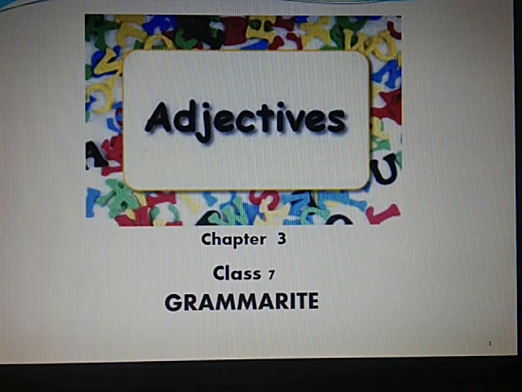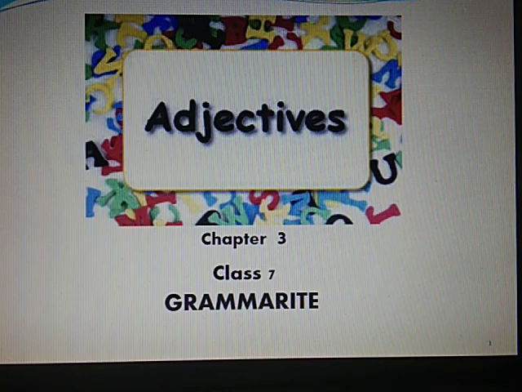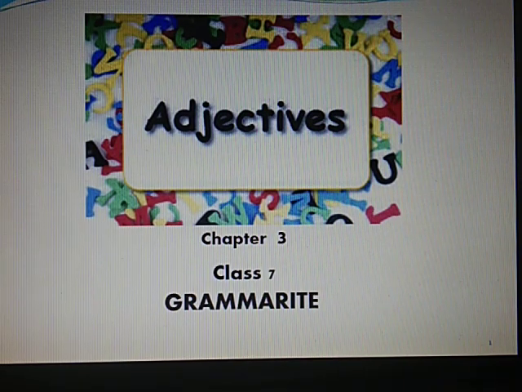Children, today we will deal with the topic adjectives in grammar, that is chapter 3 in your Grammar book.